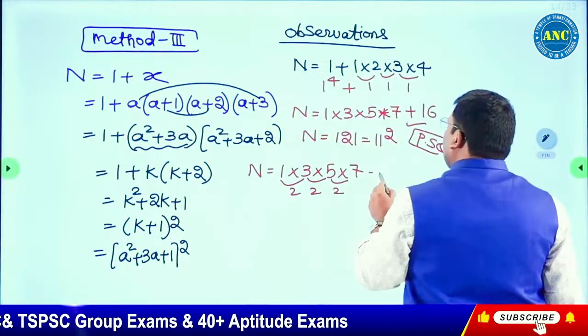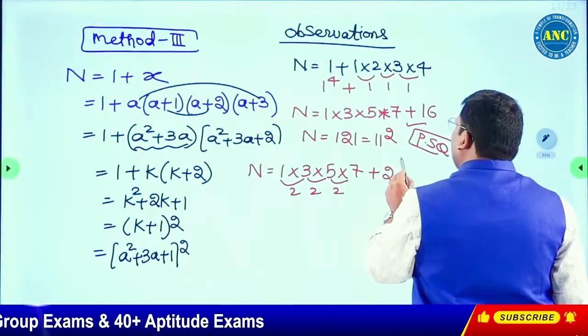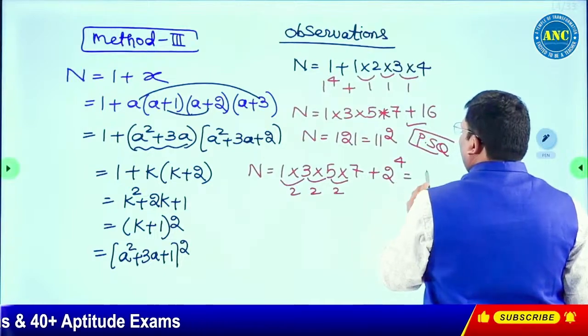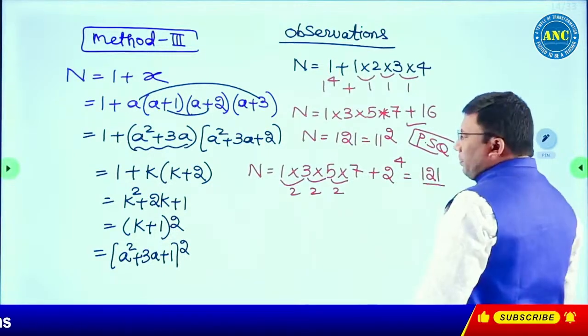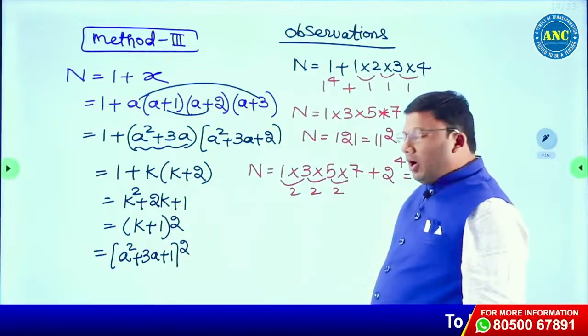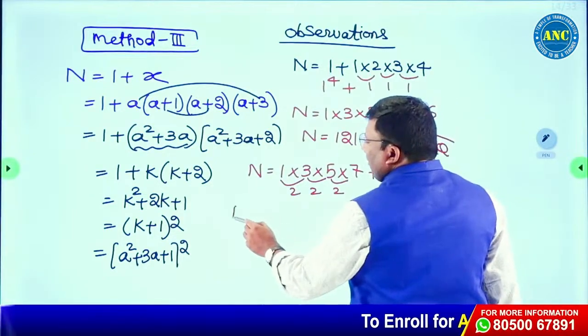4 terms are there. So, deviation power, how many terms are there? 4. It is a perfect square. Are you all with me? Let me take some other value.